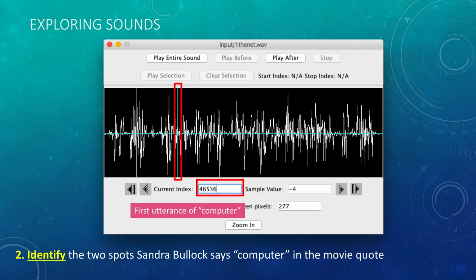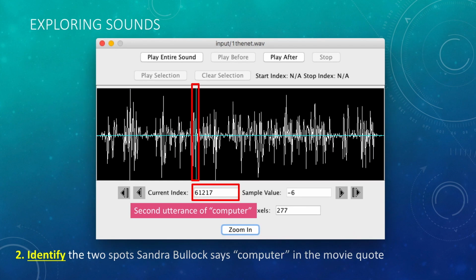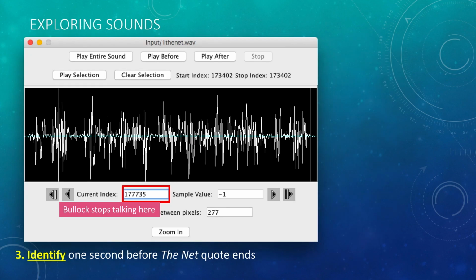Here you can see the first utterance of computer starts at sample 46,536. And then here you can see the second utterance of computer starts at sample 61,217. I also need to find where Bullock stops talking, since I want to interrupt her to insert a clip that says there was an error, 1 second before she finishes her quote.